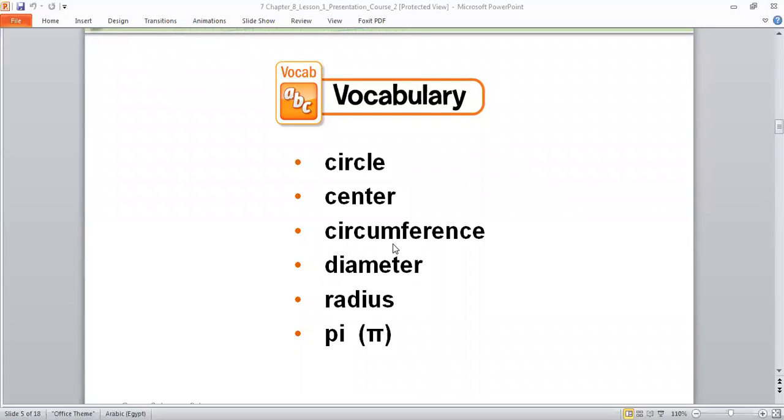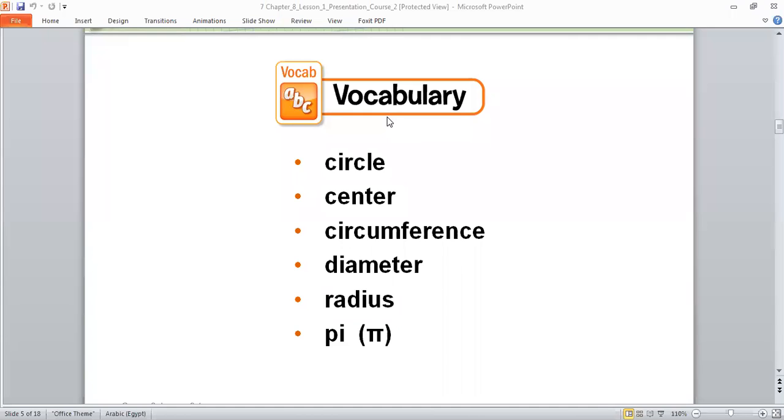What is the next? Diameter. Radius. Okay. And this one is called what? Pi. This one is called what? Pi. Dari, can you read them again, please? Pi.